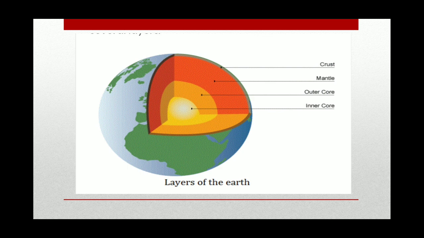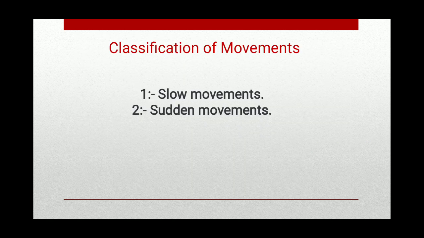Now, this is the part of the earth: crust, mantle, outer core and inner core. The movements take place in the inner core, outer core and mantle, and the effects of those movements can be seen on the crust. Classification of movements. Movements are classified on the basis of their velocity as slow movements and sudden movements.